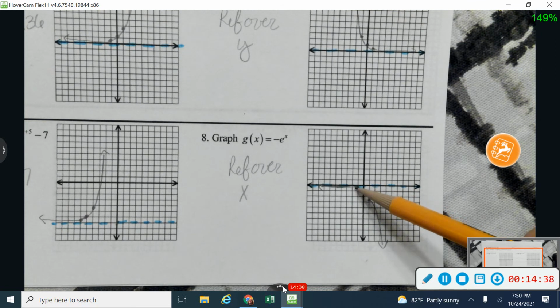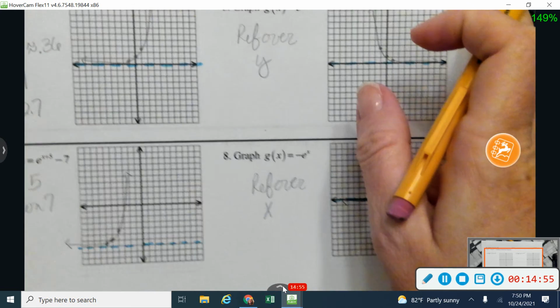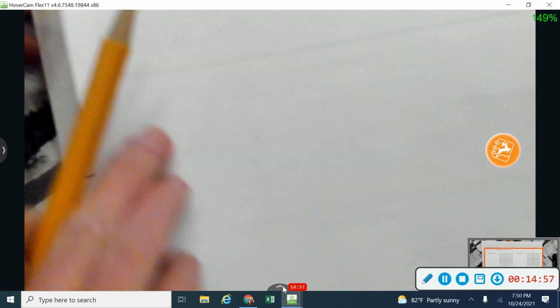Instead of going up, I went down. And instead of going 0, up 1, I went down 1. And instead of going over 1, up 2.7, I went down 2.7. So again, it's very similar reflection and transformations that you did with all of your other parent functions. Okay, flip over on the back side for me.